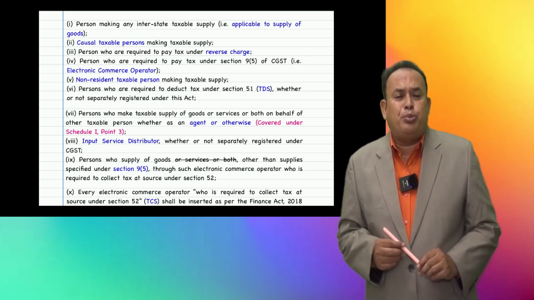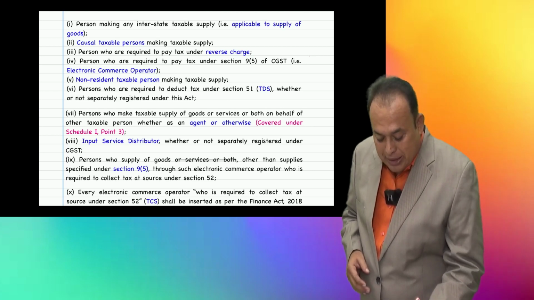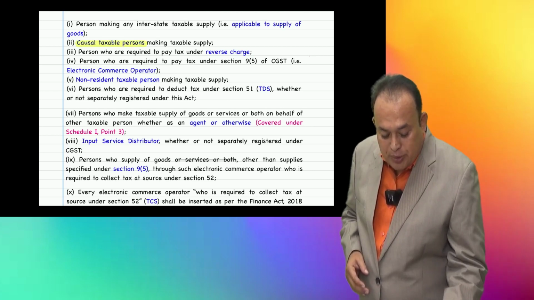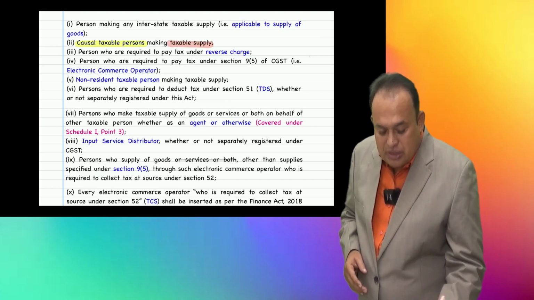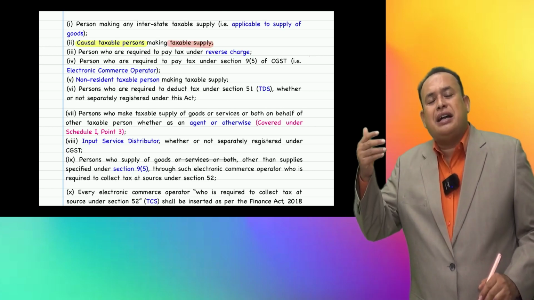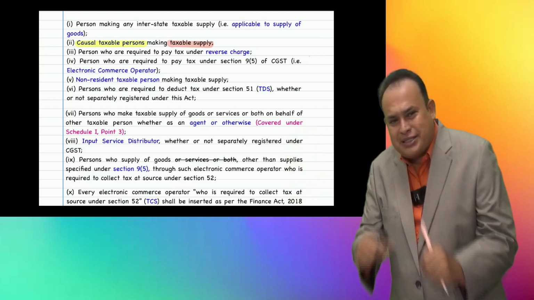Casual taxable person making taxable supplies. Important: he should be a casual taxable person. He should make supplies. What type of supply? He should make a taxable supply of goods or a taxable supply of services, as the case may be. Then who is a casual taxable person?